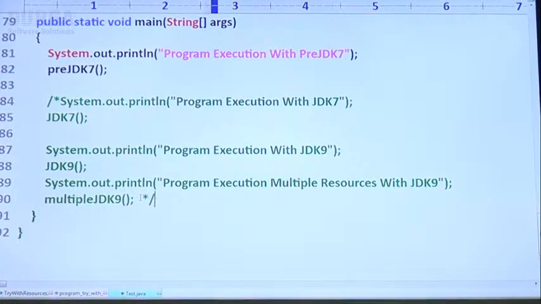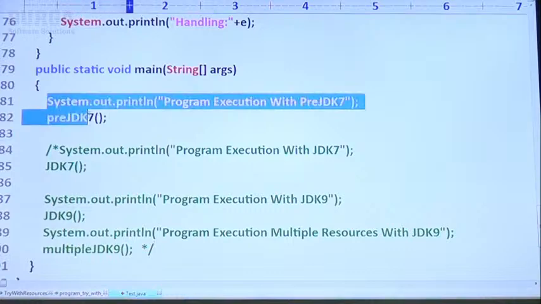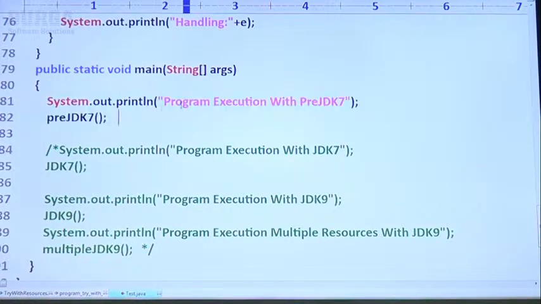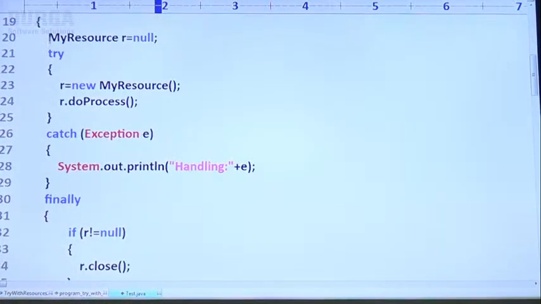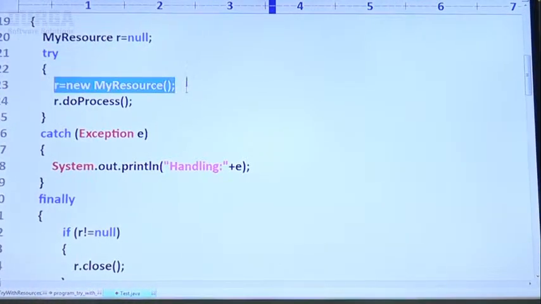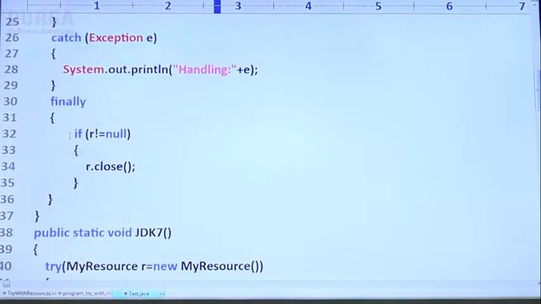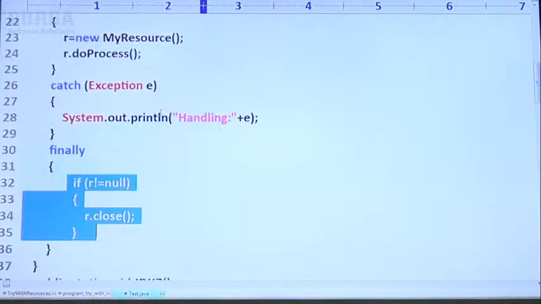Let me consider program execution with pre-JDK7: I declared the resource reference variable, in the try block I created the resource, processed it, and finally I closed it explicitly.